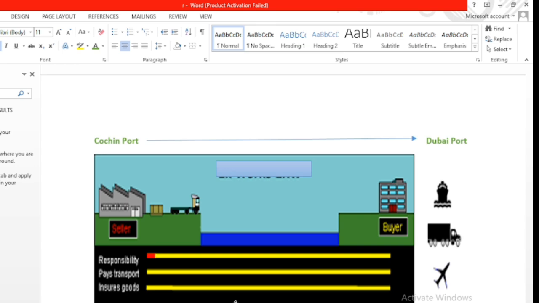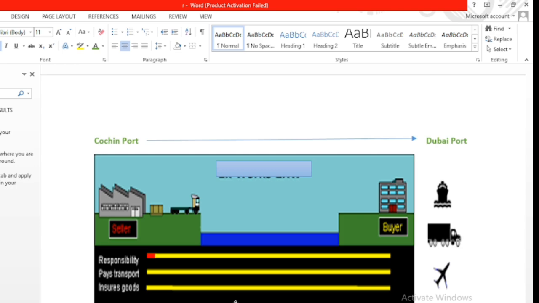Then we have 11 INCOTERMS as per the 2020 publication of the International Chamber of Commerce. ICC is the body, the International Chamber of Commerce is the organization. They publish INCOTERMS not every year, but every 10 years. After 10 years, they will revise and publish the new revisions. Okay, that is all about the theoretical part.